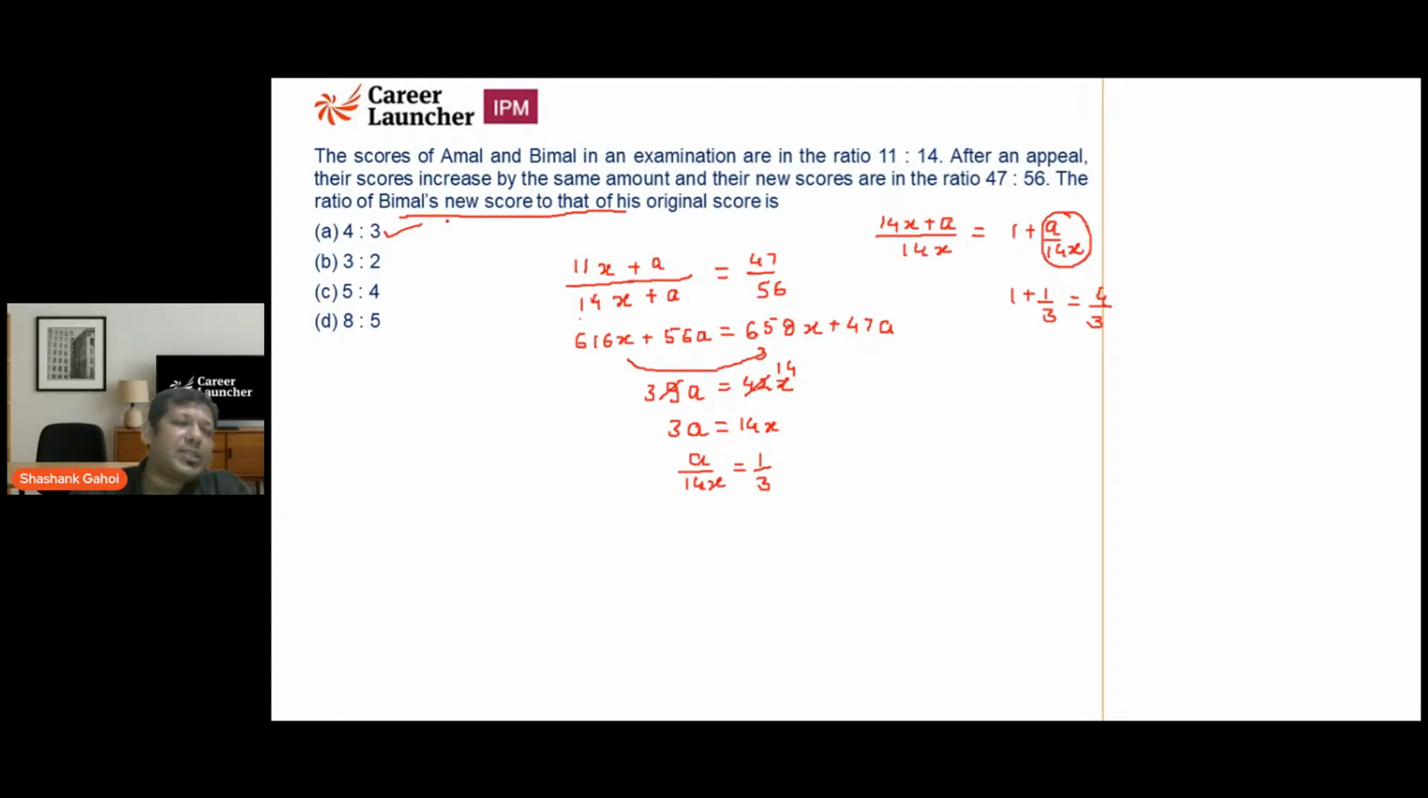But can there be an alternate approach? Yes. So what is the alternate approach? Vimal's original score was 14x. Vimal's final score is 56y. If I take this ratio, this is 4, so my answer is 4y upon x. So it means my numerator should be a multiple of 4. So basically, what are the options I can have? Either this or this. Now after that, just go with the value, assume some values and figure out what could be the answer. And that's how you can get the answer very easily.